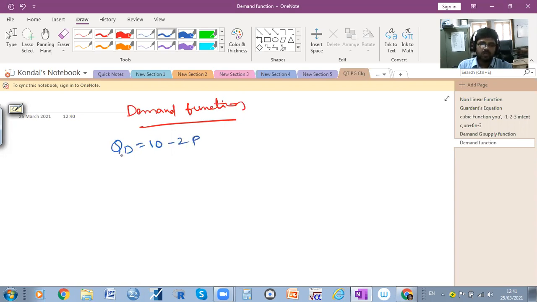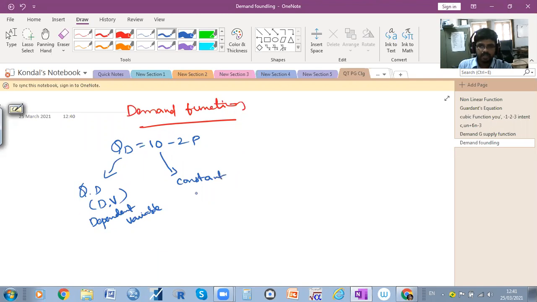As I told you, QD is quantity demanded, the dependent variable (DV). A variable can be demand or supply or anything, but here it is the dependent variable. Whereas 10 is a constant.